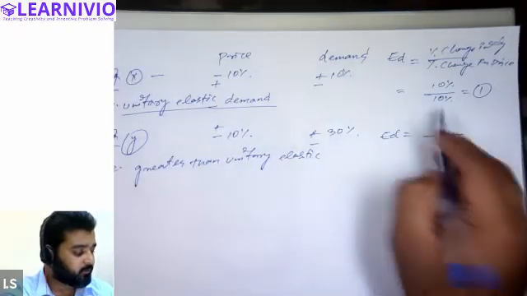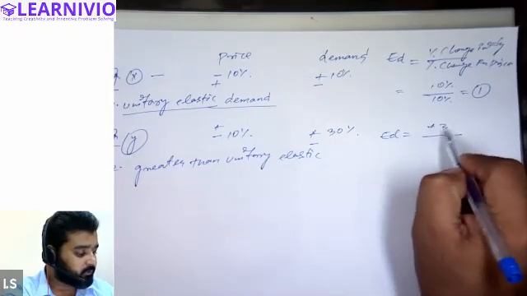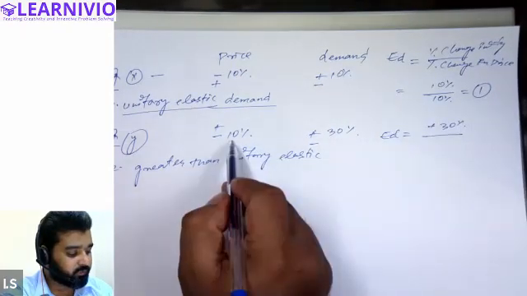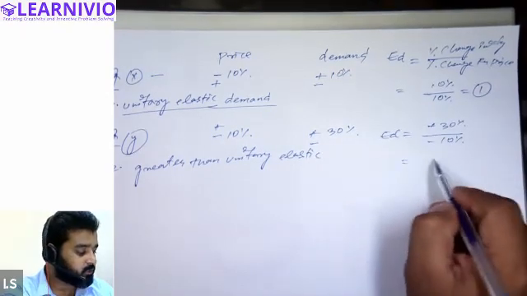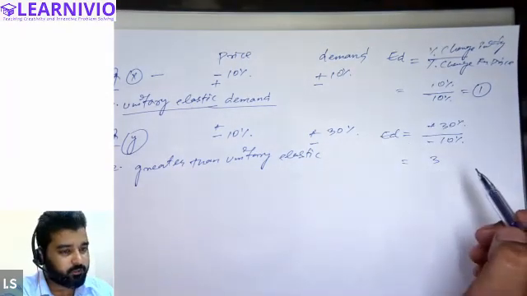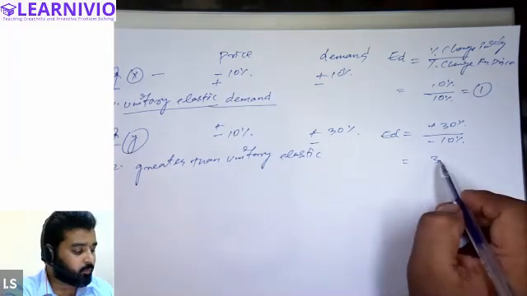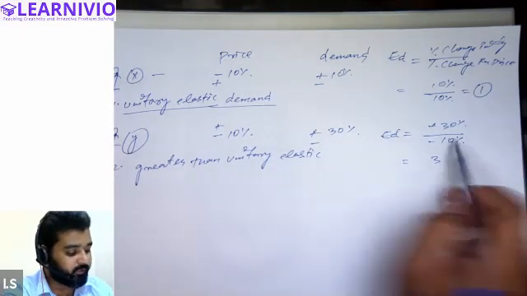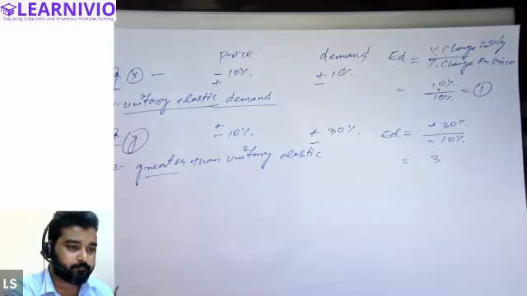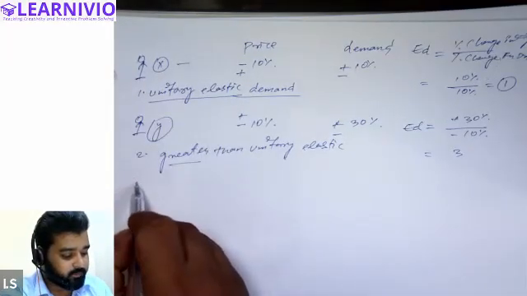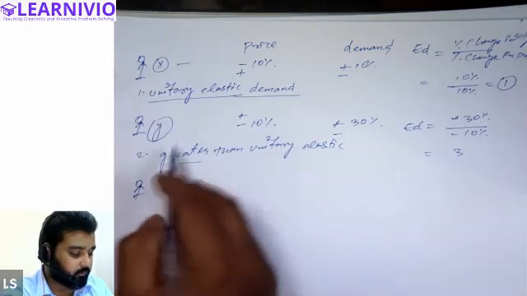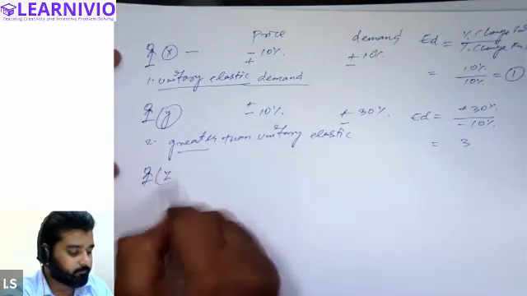So in this case, we have percentage change in quantity is 30% and percentage change in price is 10%. So when you calculate this, you will get the answer as 3. So 3 is obviously greater than 1. Hence, we will call it greater than unitary elastic. Okay, everyone.